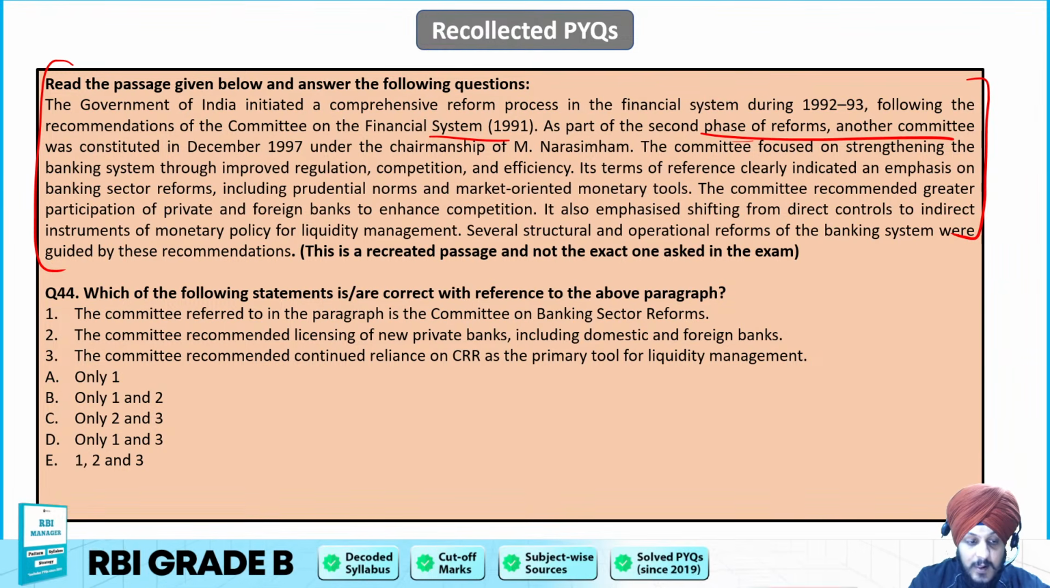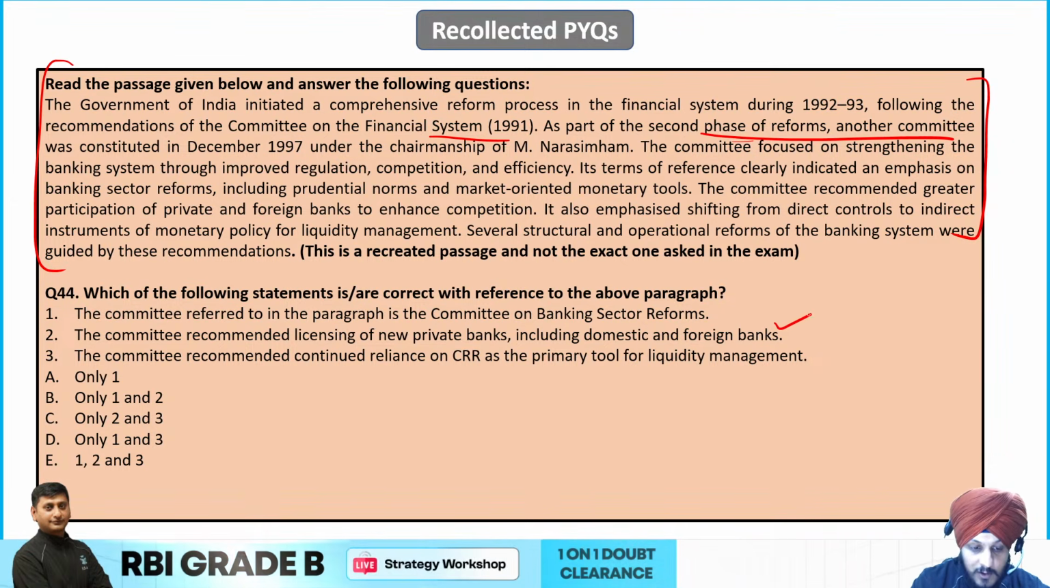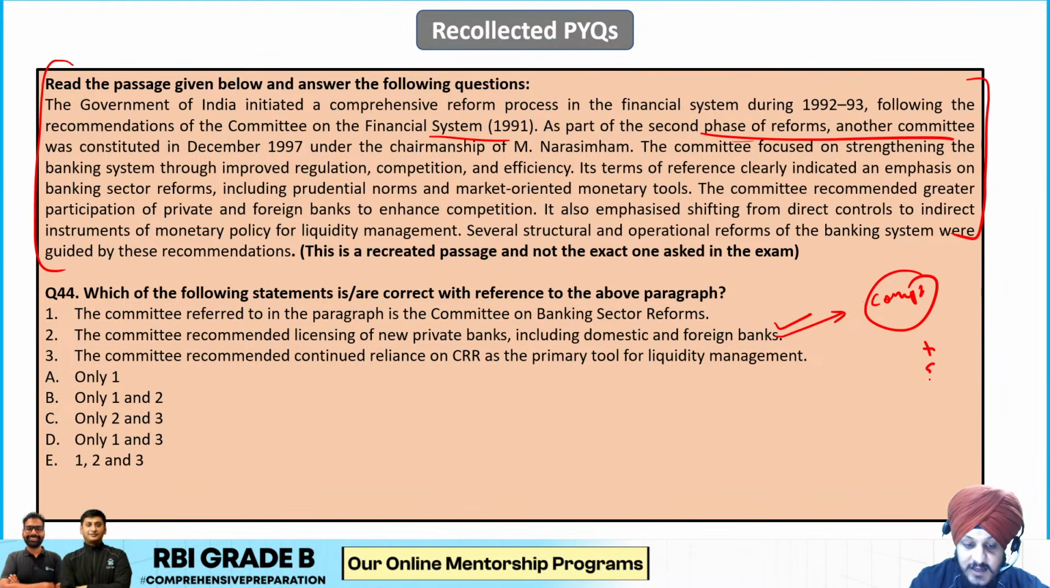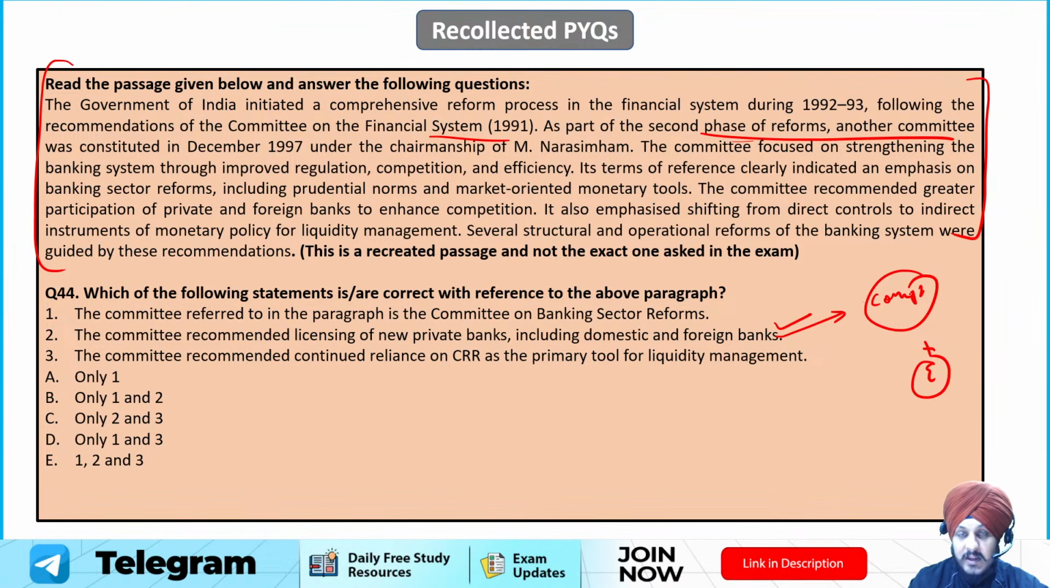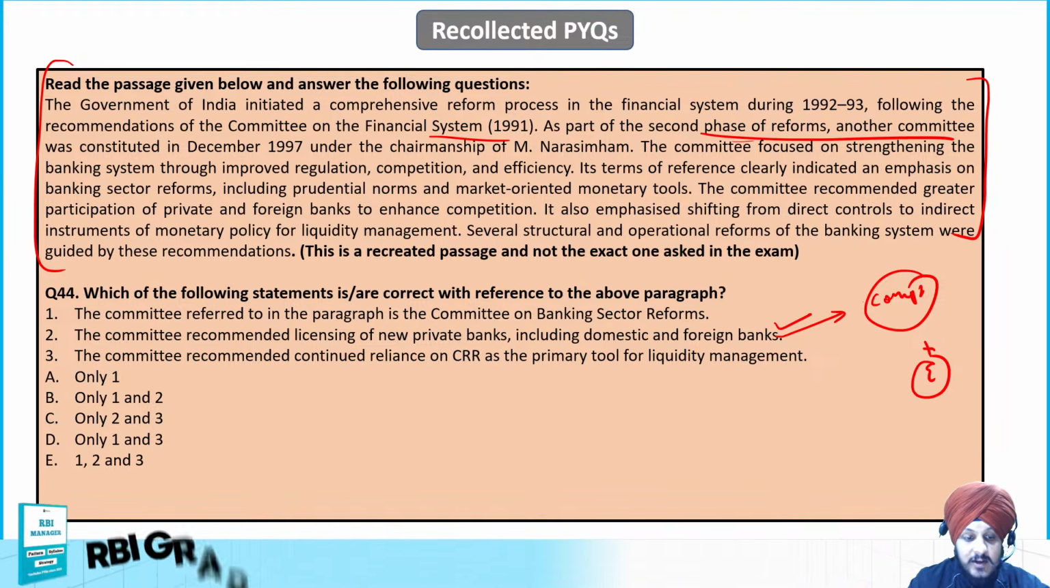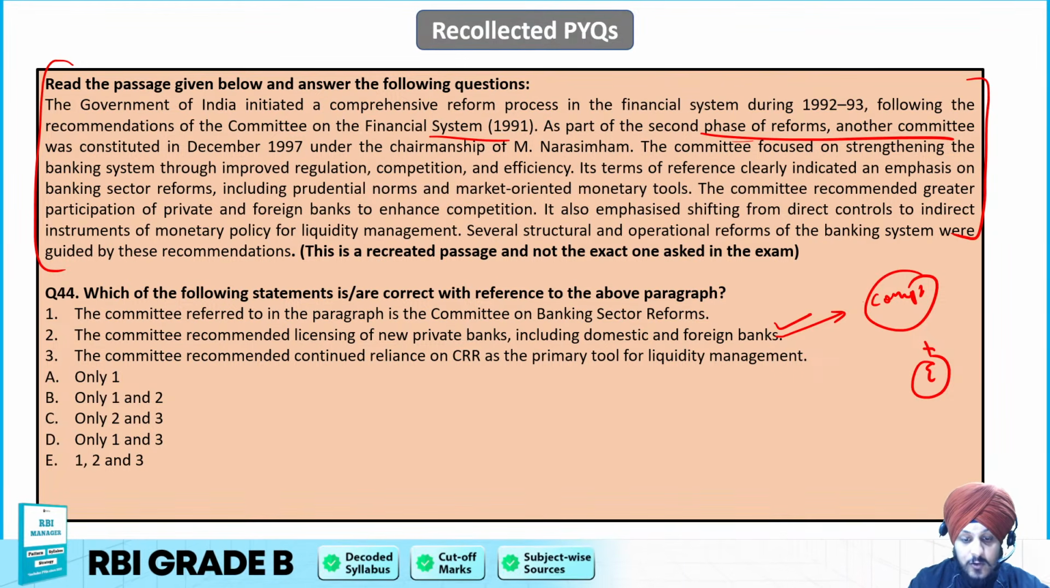Statement number 2. The committee recommended licensing of new private banks, including domestic and foreign banks. Now this is also true because the aim behind this recommendation was to increase competition, efficiency and market discipline in the banking sector. So that is why private banks were also encouraged to be given licenses as a part of the banking sector.